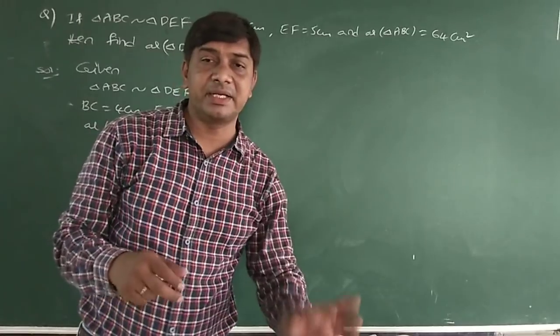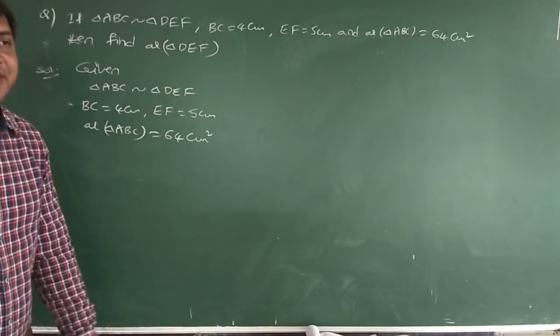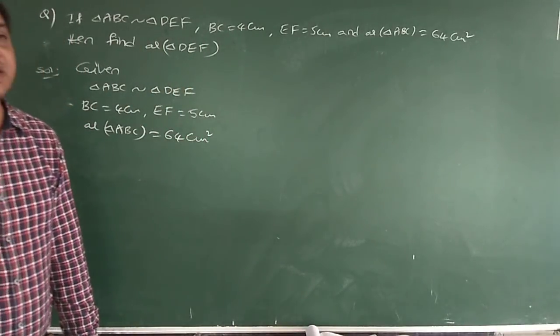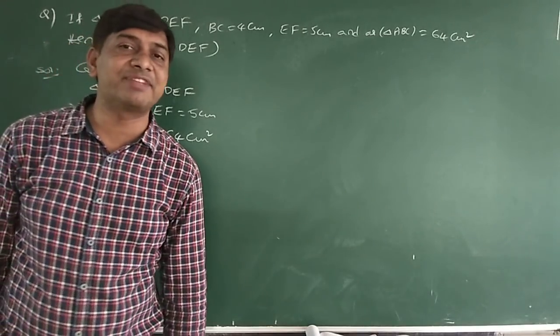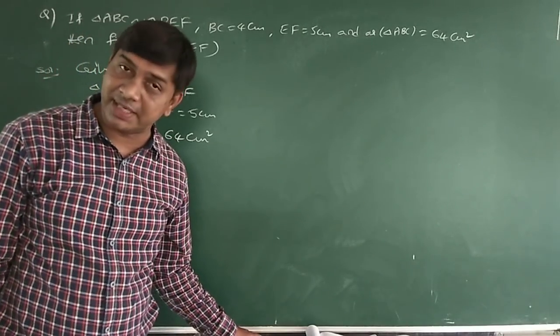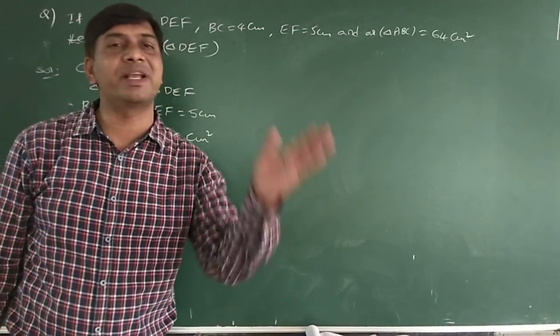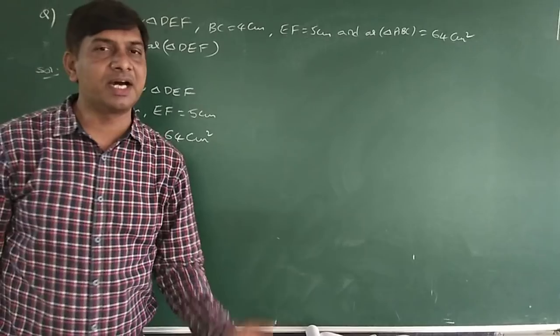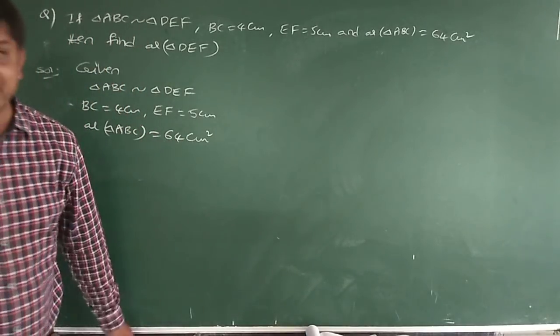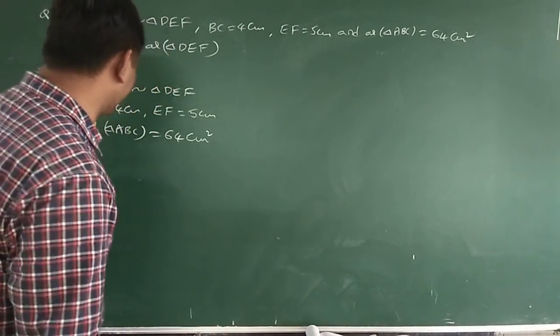Just now I proved that the ratio of the areas of two similar triangles is equal to the square of their corresponding sides, or square of their corresponding altitudes, or square of their corresponding medians, or square of their corresponding angle bisector segments.